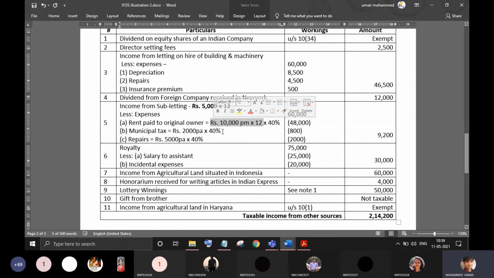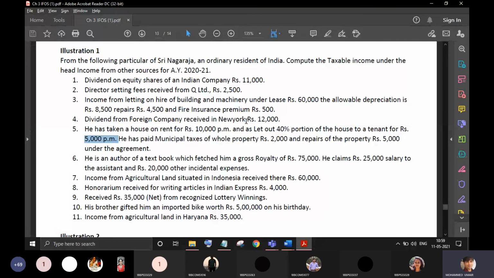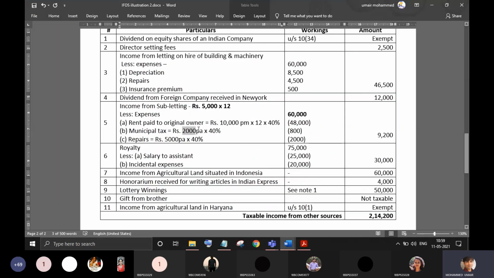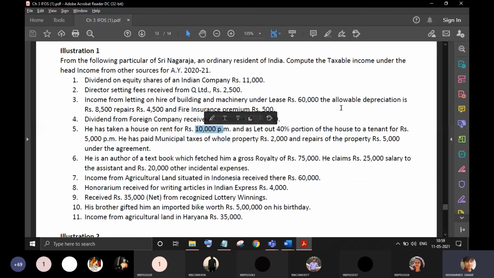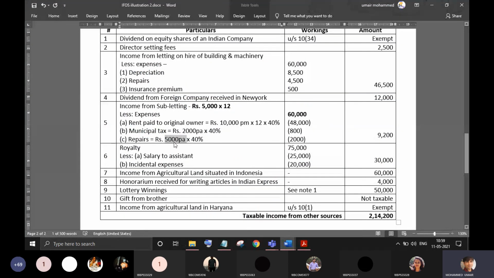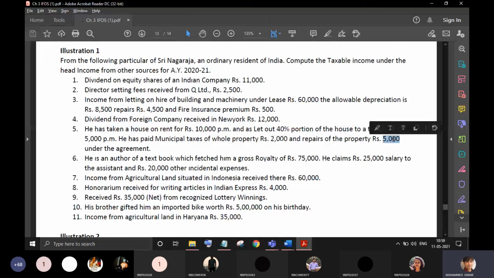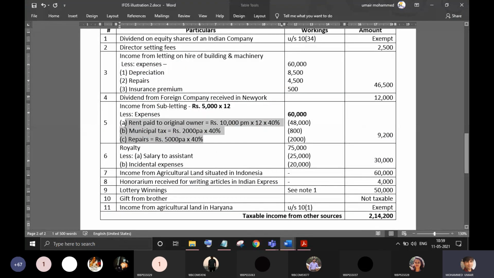So the rent he is paying is 10,000, as given here. Next, he is also paying municipal tax for the entire house, 2,000. He is also bearing the repair expenses for the entire house, 5,000.